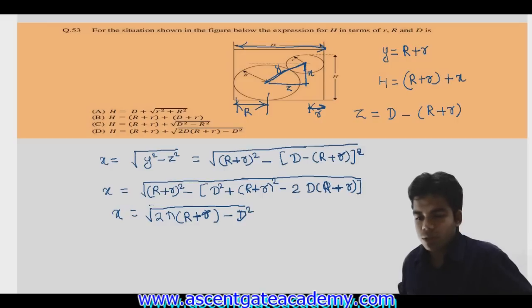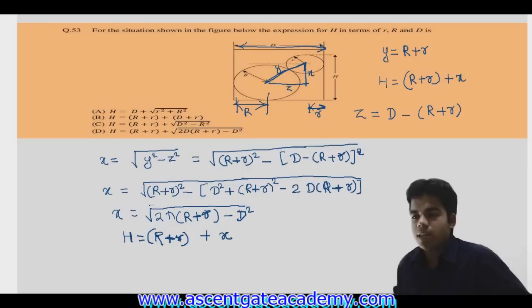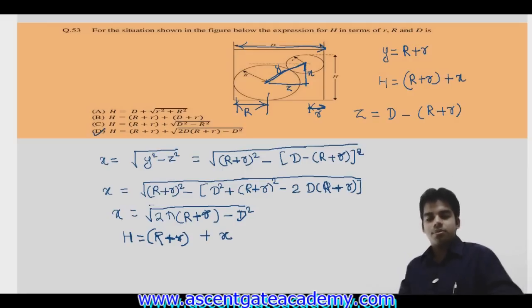Getting this or not? Okay, so this H will be equal to capital R plus small r plus x. So just put the value of x and you will get the value of H. So H will be equal to R plus r plus x, and x is under root of 2D(R plus r) minus D square. Okay, so the answer will be D. That's it. Okay, thank you.